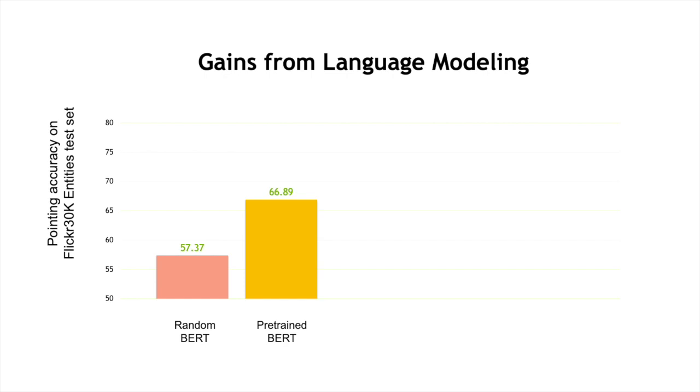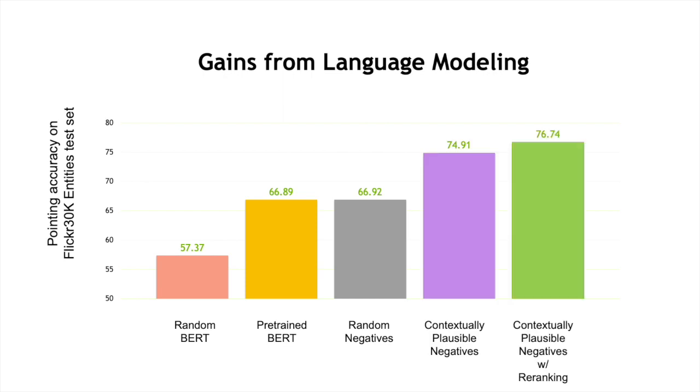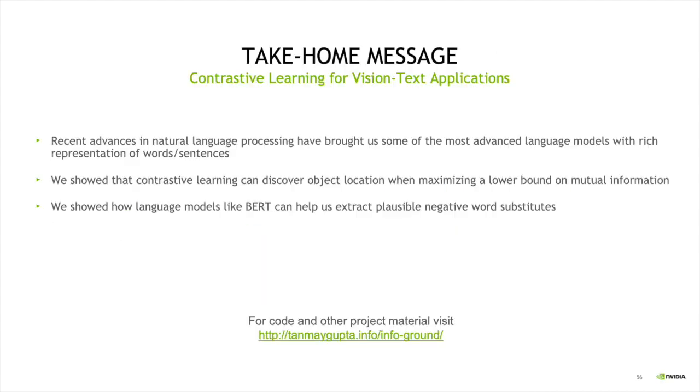Here we're examining our model on the Flickr30K Entities test dataset. Here we're comparing using a BERT initialized randomly versus a pre-trained model. As you can see, we get around 10% improvement in accuracy by using a pre-trained BERT representation extracted on the words. If we use randomly sampled negative captions, we almost don't see any significant improvement using randomly generated captions. However, if we use our contextually plausible negative captions, we see around 10% improvement introduced because of using hard negatives extracted with this approach.